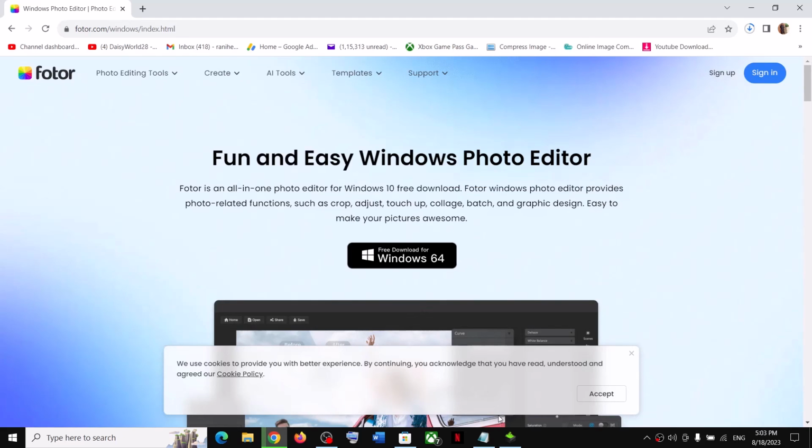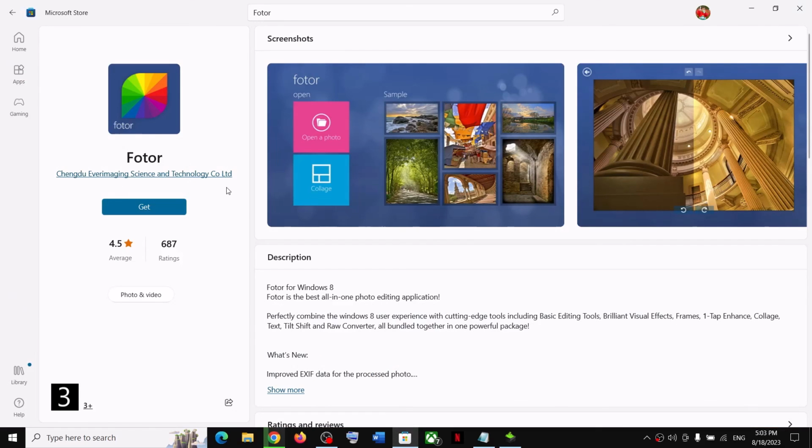So one of the steps shown in this video should help you to install Fotor app successfully on your Windows computer. So that'll be all.